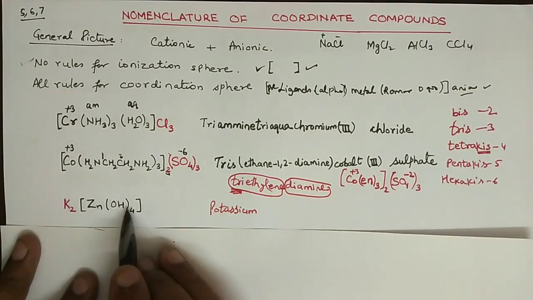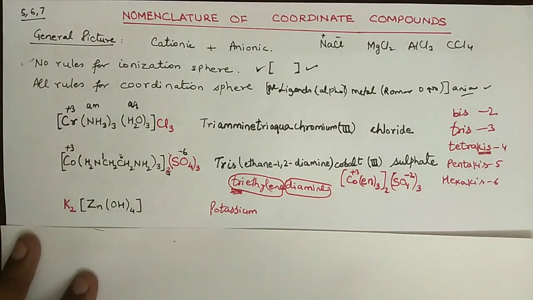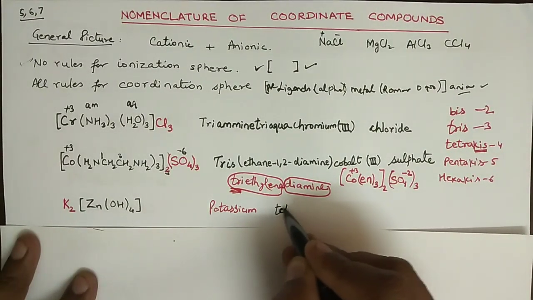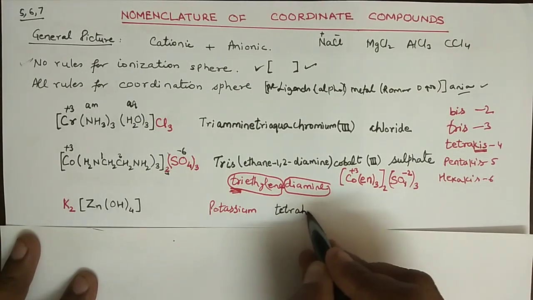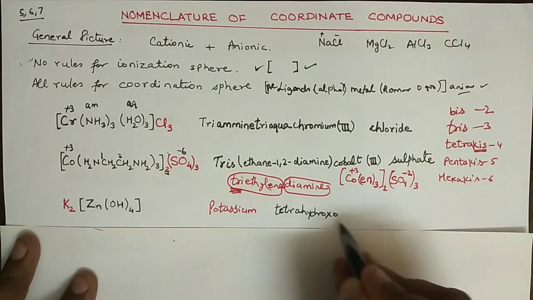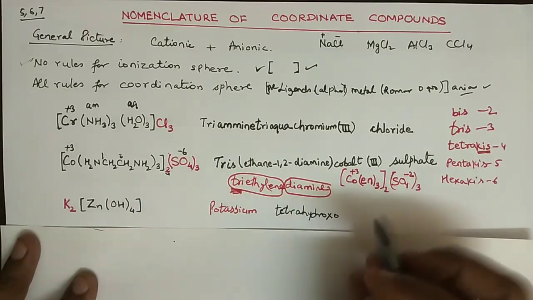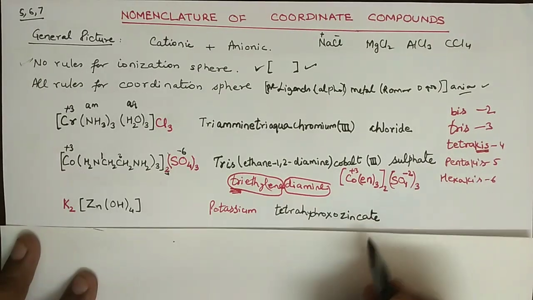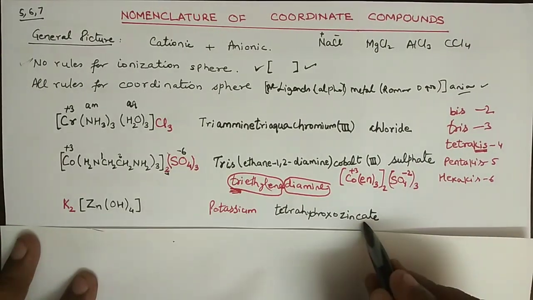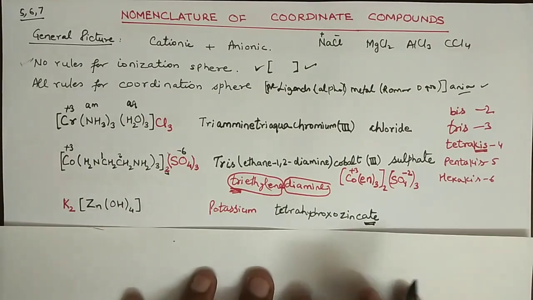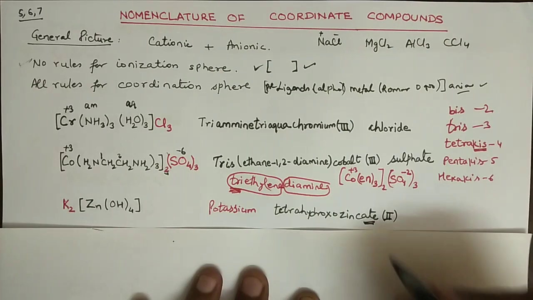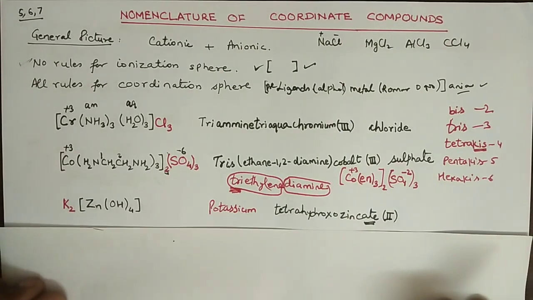First look at the ligand. It is OH negative ion, right? So OH negative ion is known as hydroxo. So I am going to write tetra, with small t, with a gap, tetrahydroxo. Then here is zinc. Now this is written as zincate, right? Zincate. Notice the word ate, zincate, and the oxidation number of zinc is always 2, we all know it, so no need to calculate that.